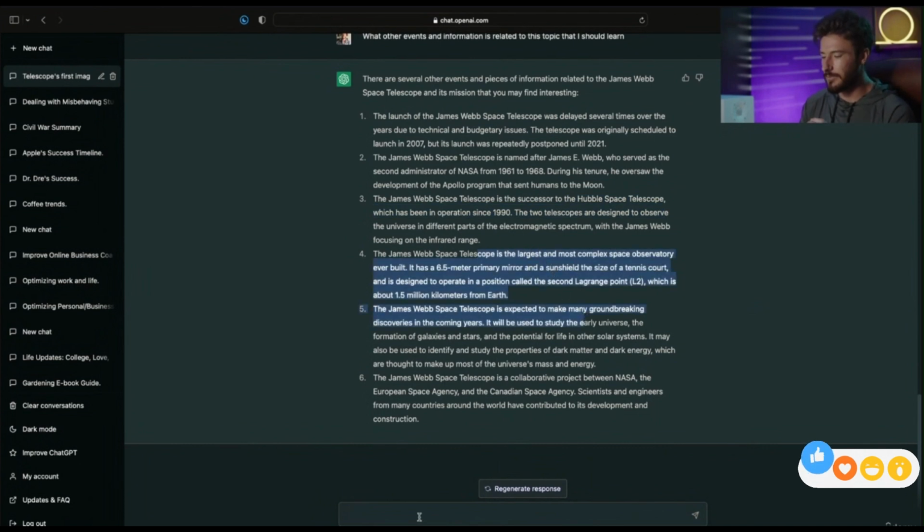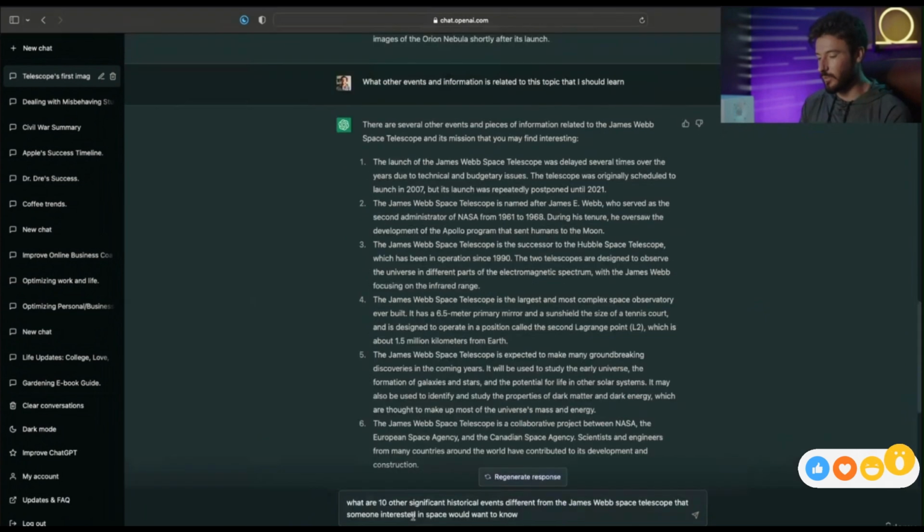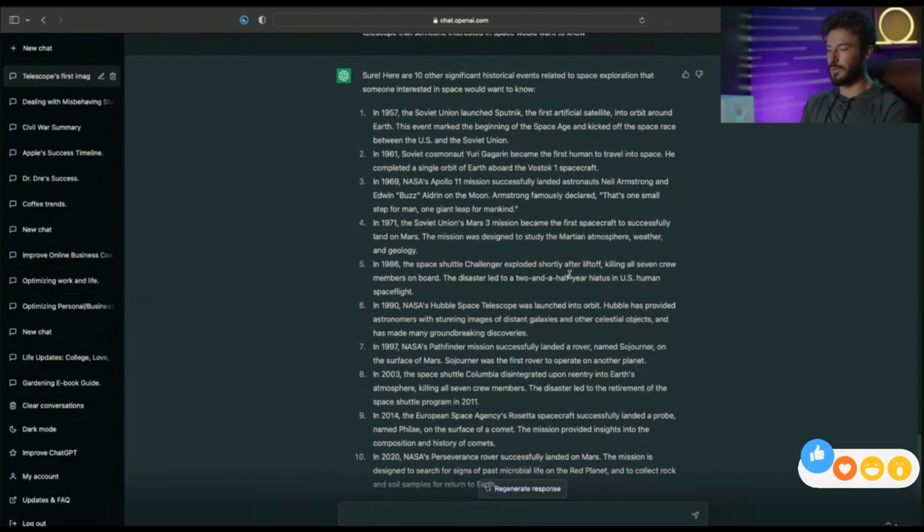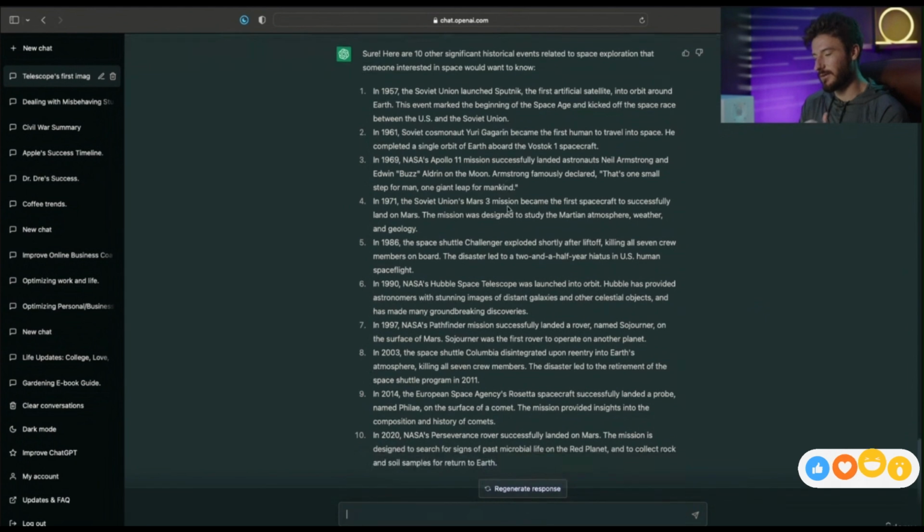But honestly, what I would rather get are other related key points in history and other topics related to NASA and these types of similar space events. So let's change our prompt to: what are 10 other historical and significant events different from the James Webb Space Telescope that someone interested in space would want to know. Let's see what we come up with. Perfect, and we have our list of other important, significant events in the same genre of information.